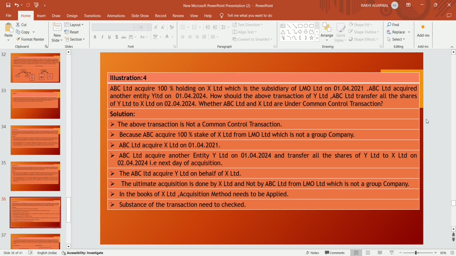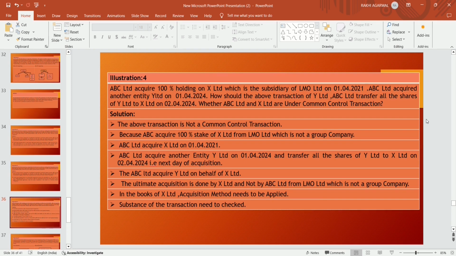Whether ABC Limited and X Limited are under common control. Firstly, we will evaluate the transaction. ABC Limited acquired a 100% stake of X Limited from LMO Limited, which is not a group company. X Limited is the subsidiary of LMO Limited, from which ABC acquired X Limited, which is not a group company. ABC Limited acquired X Limited on 1st April 2021.